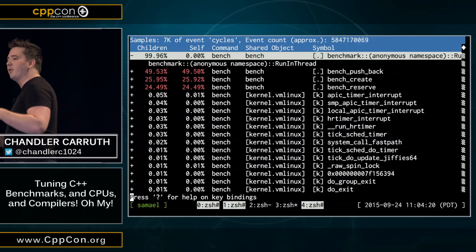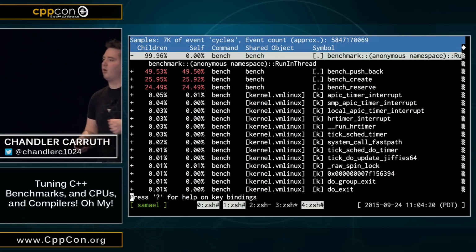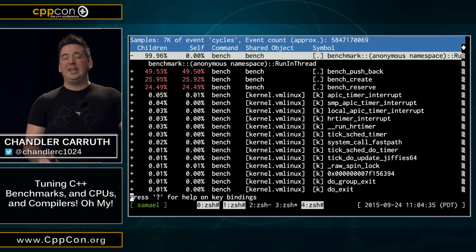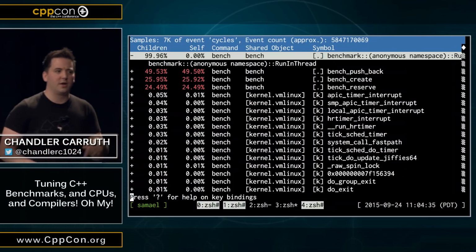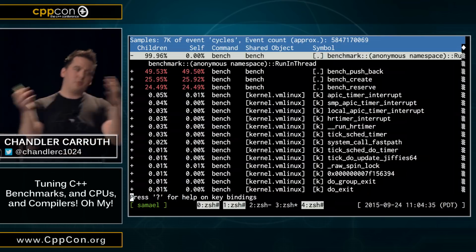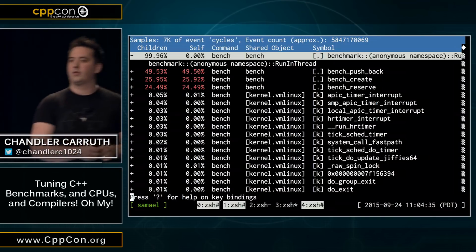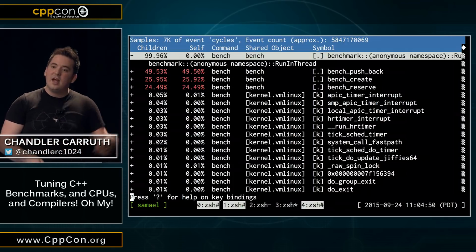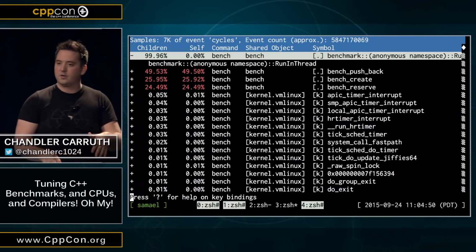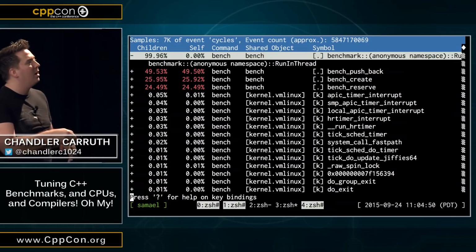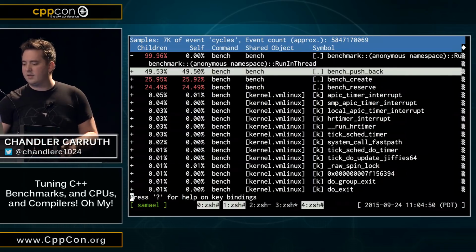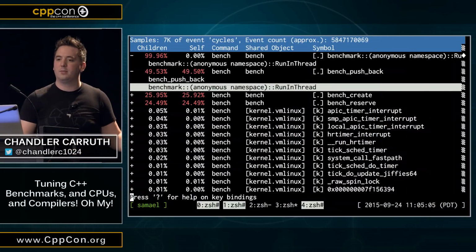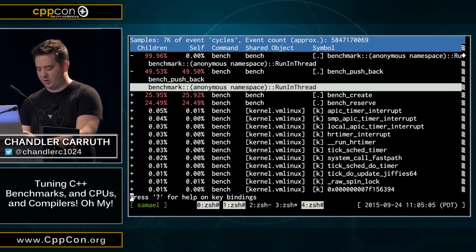This is actually my least favorite thing about the perf tool. So this call graph is not the call graph you expected. This call graph is the call graph of callees, which is weird. It's inverted from how I always think about it, but the people who work on the perf tool swear that this is the correct order of the call graph. So this is the set of callees, and then when you expand it, you see their callers. This shows you every place where pushback was called. And now it's not so surprising, right? It's called from run in thread. This is the harness that's running the benchmarks. Okay, so we don't actually have what we need yet. We have to try even harder.